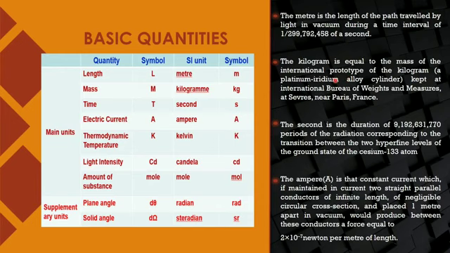Similarly, they give you the kilogram. 1 kilogram is the mass of the international prototype of the kilogram, which is a platinum iridium alloy. Similarly, 1 second is defined as 9,192,631,770 periods of radiation corresponding to the transition between two hyperfine levels of the cesium-133 atom.